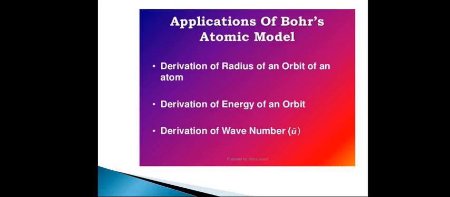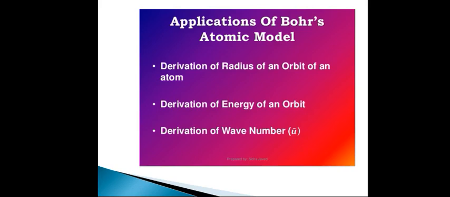Bohr's atomic model is applied to the hydrogen atom, and Bohr's postulates are used to calculate the radii of the stationary orbits of the hydrogen atom, and also the energy of the electrons in those stationary orbits.